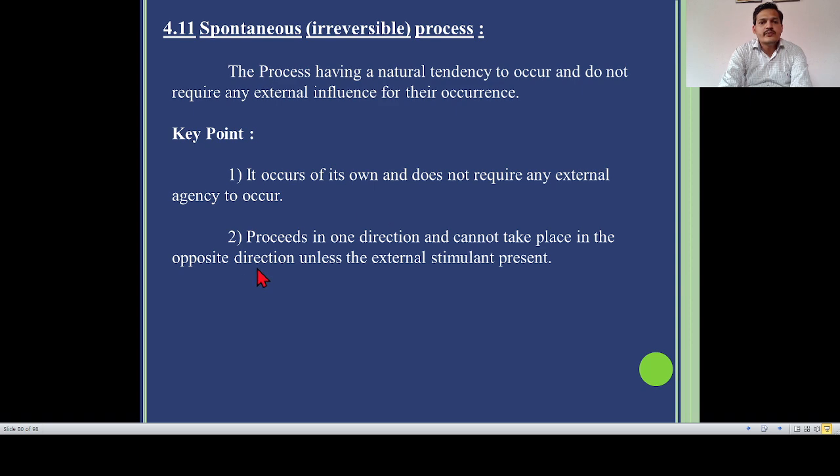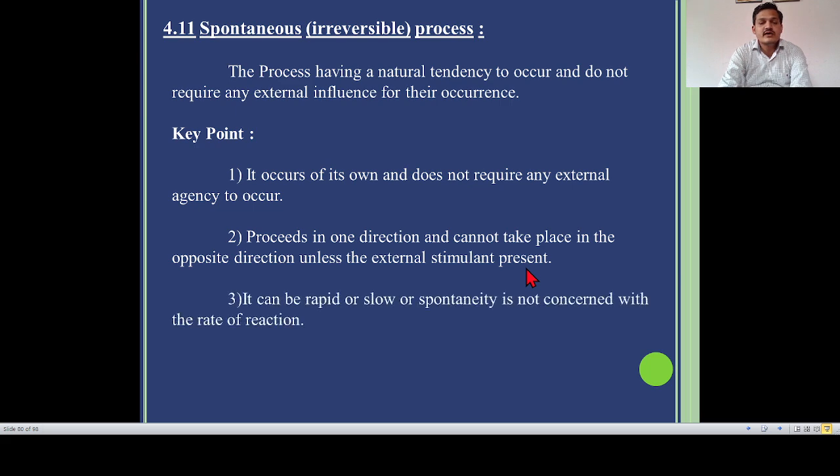Number 2, it proceeds in one direction and cannot take place in the opposite direction unless an external stimulant is present. It means an irreversible or spontaneous process takes place in a single direction, that is point A to point B, but it can't get back from point B to point A, that is in the opposite direction, unless external stimulants are present.